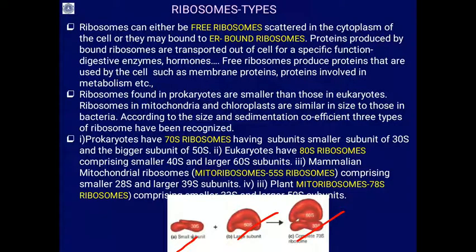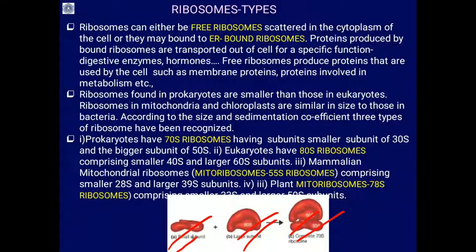Similarly, in eukaryotes, the smaller subunit is the 40S subunit and the larger subunit is the 60S subunit. During protein synthesis, they associate to give rise to 80S ribosomes. Mitochondrial ribosomes are called mitoribosomes.